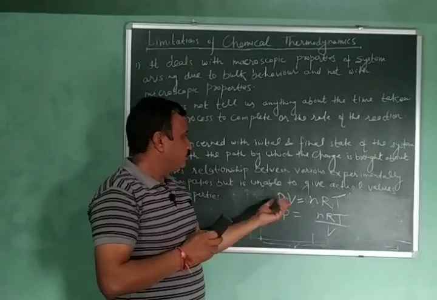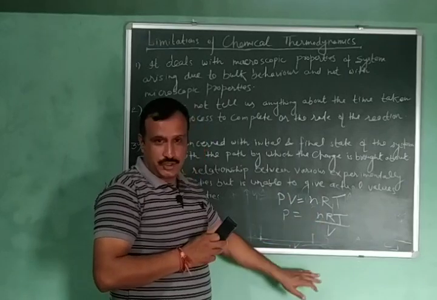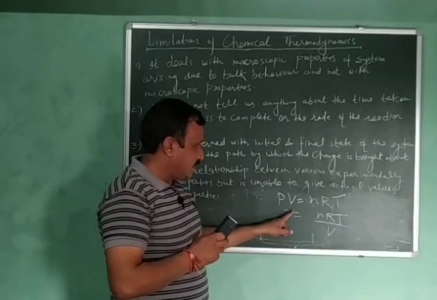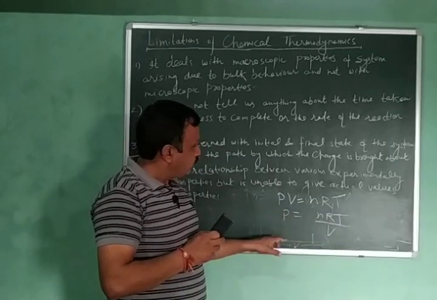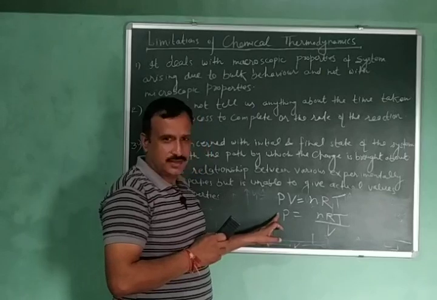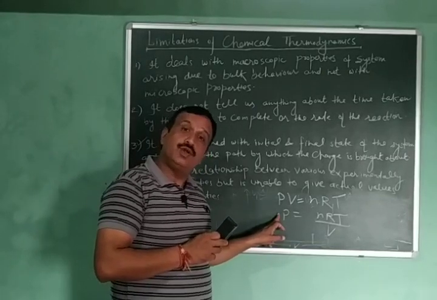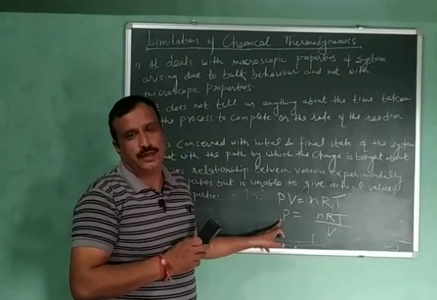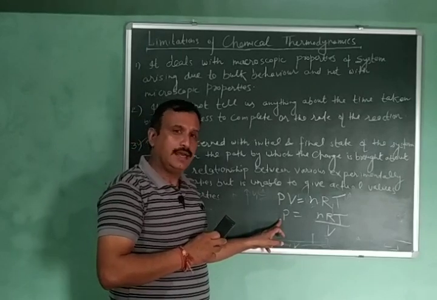Here also three variables are related: pressure, volume and temperature. But we cannot say the value of pressure given by this equation is the actual value, because for the actual value we have to perform the experiment. This value could be very near to the experimental value, but the actual value we have to determine experimentally.